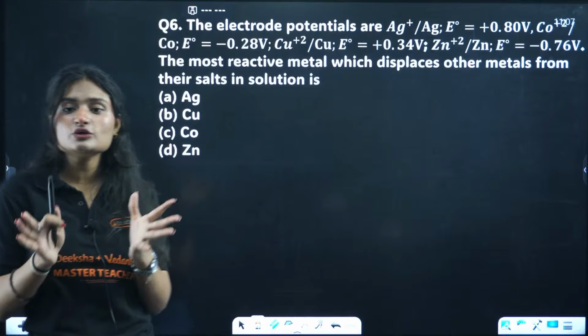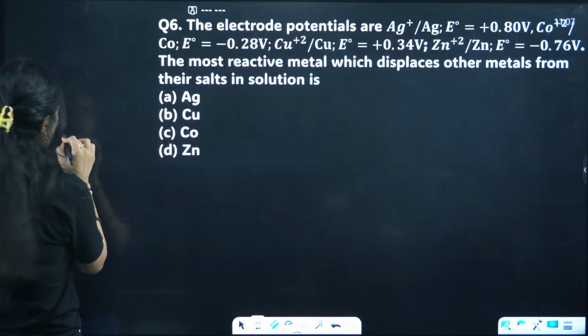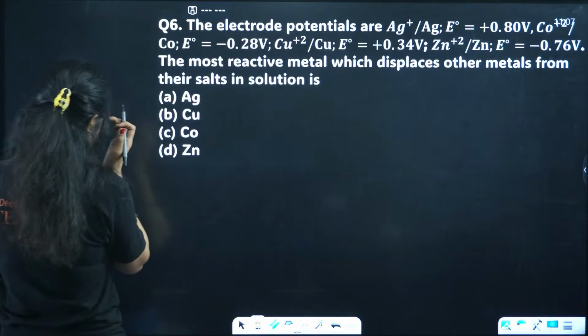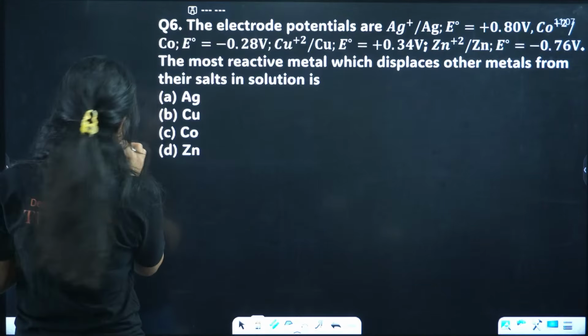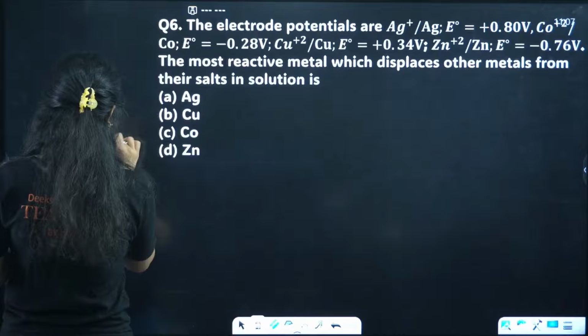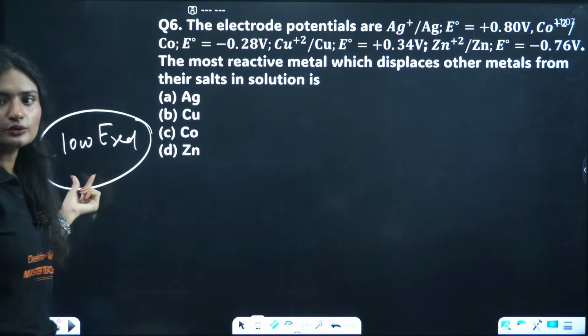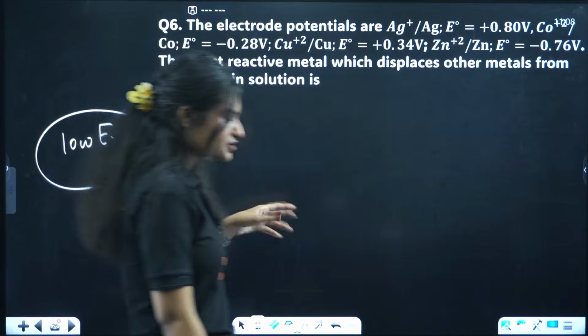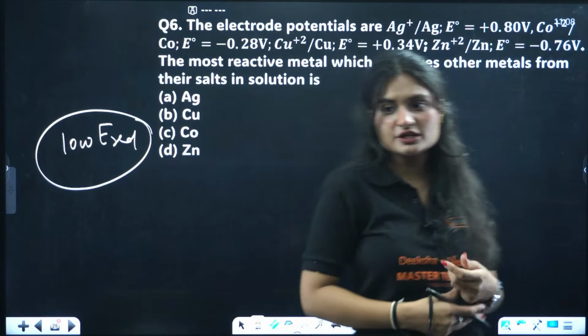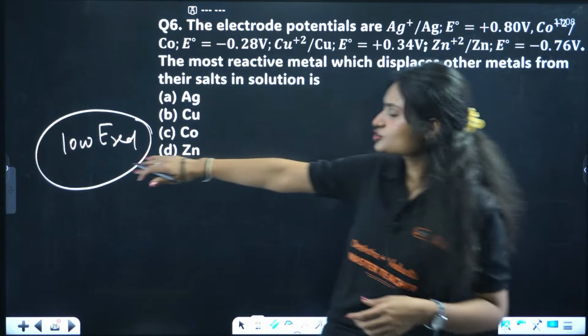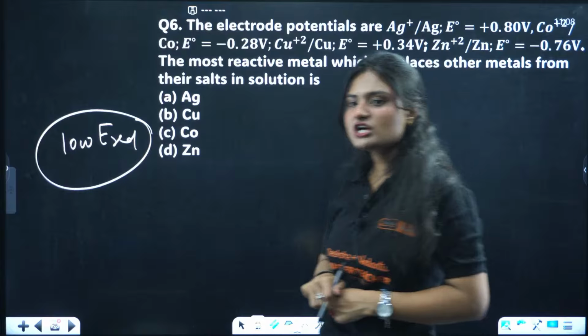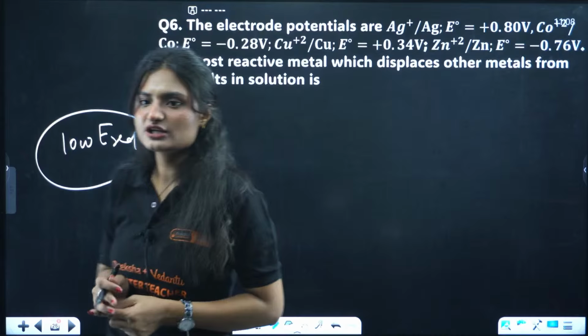So what are we looking for? Low. The reduction potential should be lower, easily oxidized, right? Oxidized means oxidation potential should be high, but reduction potential should be low. Which among these has the lowest reduction potential?